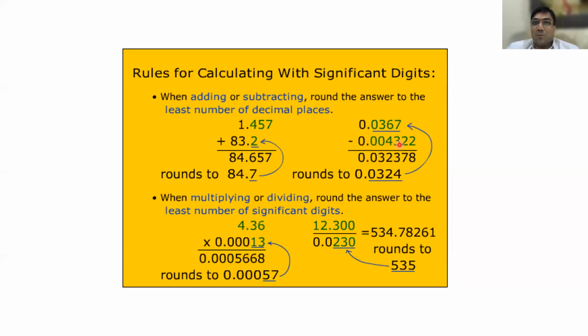So what should be the answer? How many significant digits? 3, sir. 3 should be there. So add nicely. When you add, how many significant digits are coming? 5, sir. 5 are coming. Now cut off up to here. When you cut off here, 7 is there. So add plus 1. Now count the number of significant digits in the answer. 3, sir.